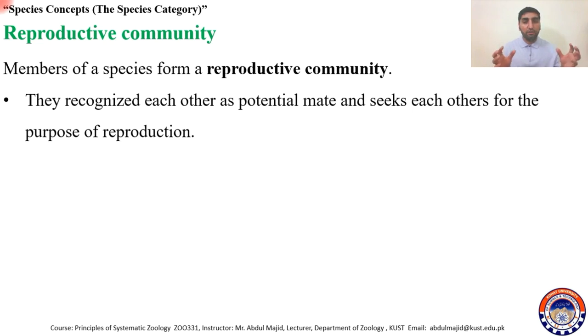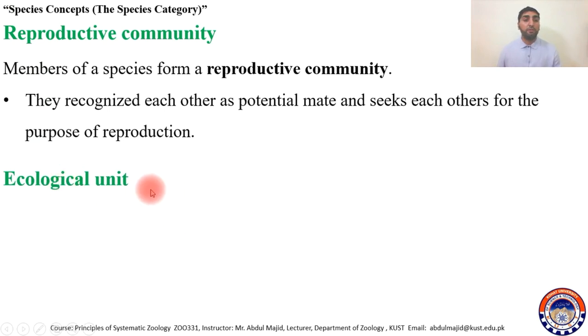So both of them have different reproductive communities. The Equus asinus, the donkey, will seek a donkey for reproduction, and the Equus caballus, the horse, will seek a female horse for reproductive purposes. So they will recognize each other as potential mates. The donkey will not recognize the horse as a potential mate because they belong to different reproductive communities.